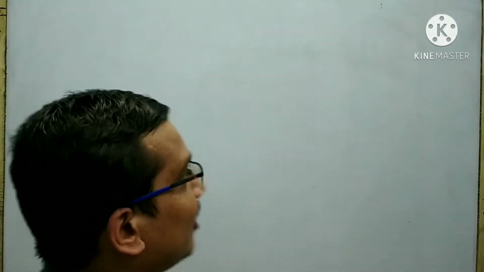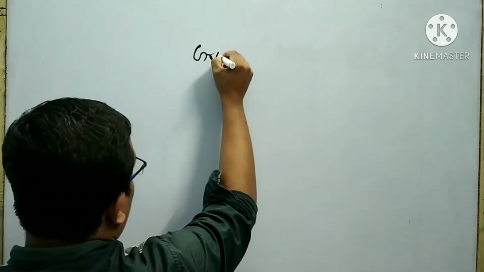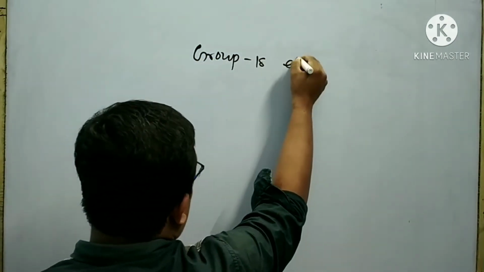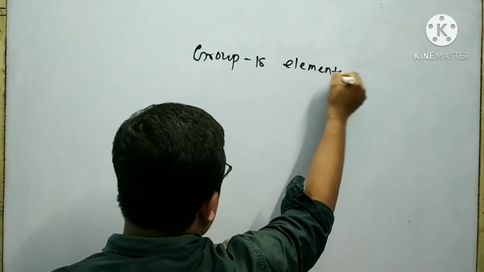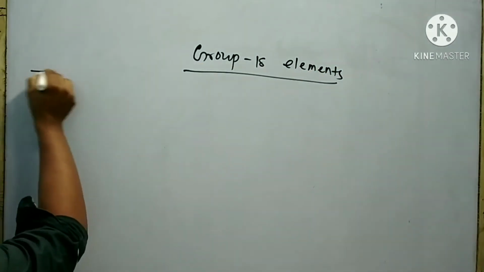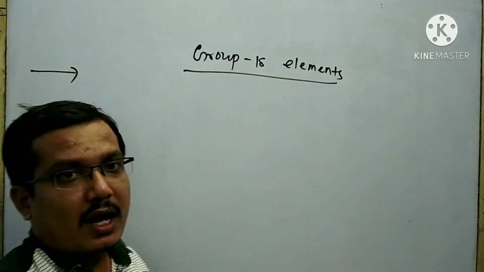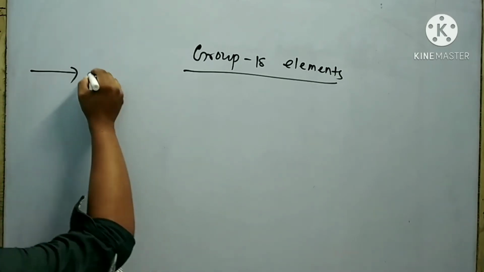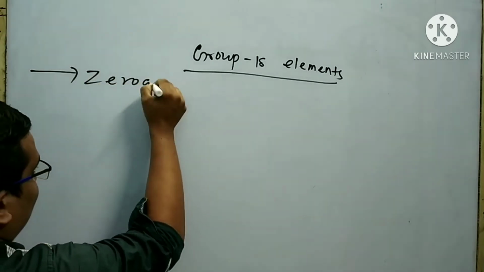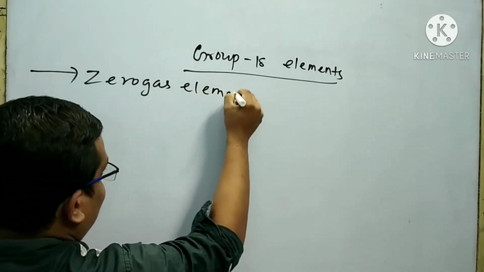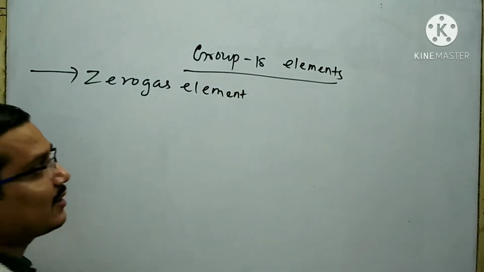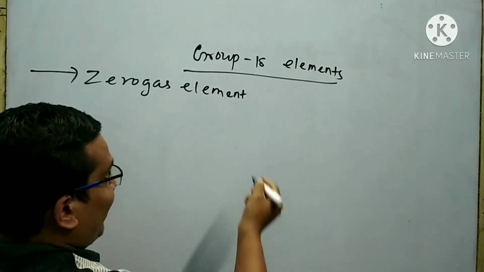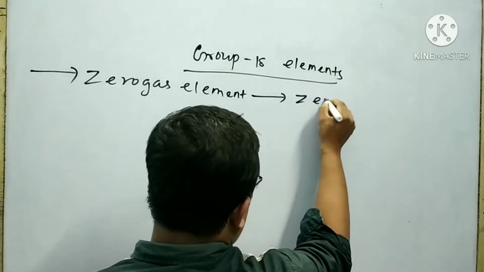Dear student, now I will discuss a new chapter, that is group 18 elements. Group 18 elements are called zero group elements because the valency of group 18 elements is zero.